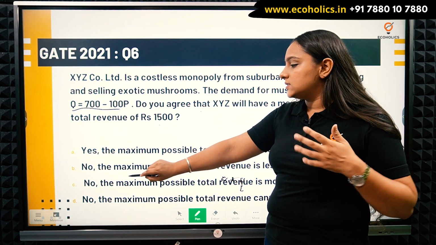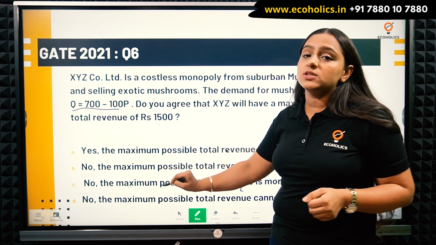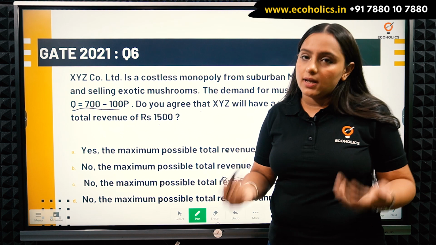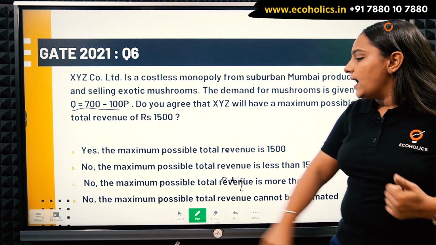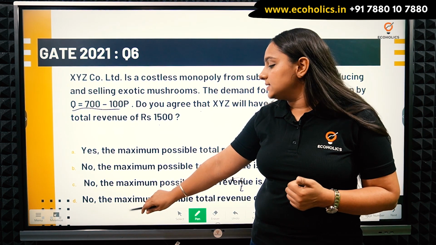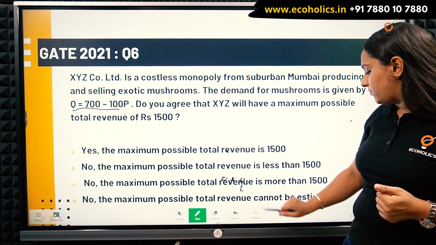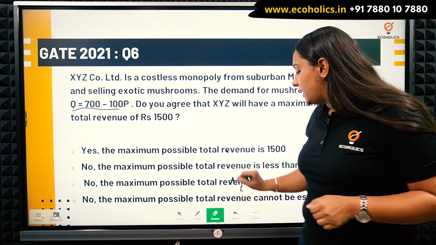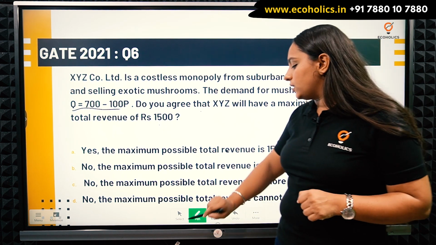C: no, the maximum possible revenue is more than 1500, so they can have more than 1500. And the last option says that the maximum possible total revenue cannot be estimated. So let's see how we can get to this.